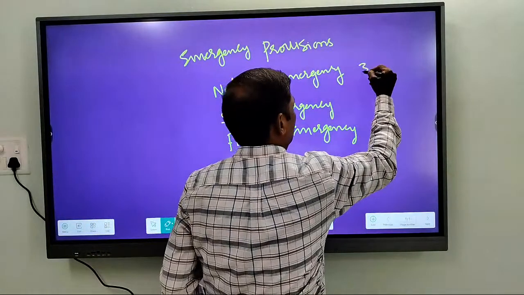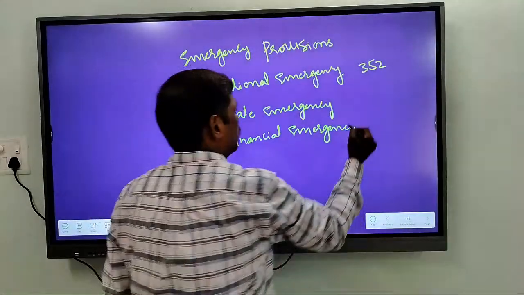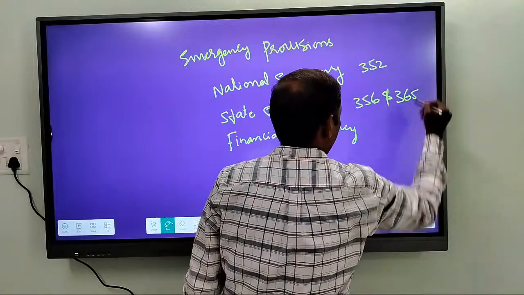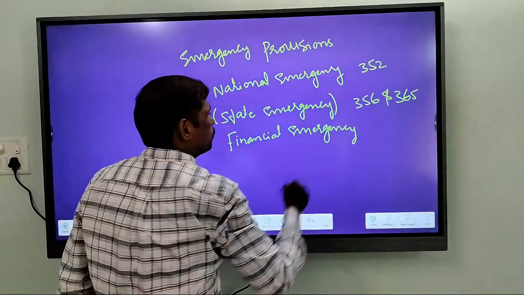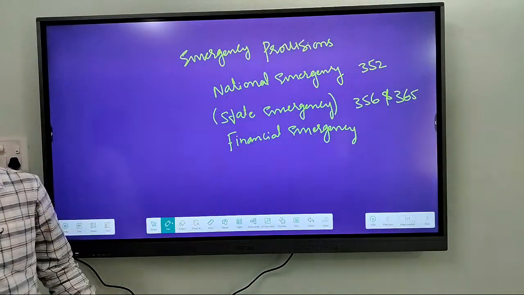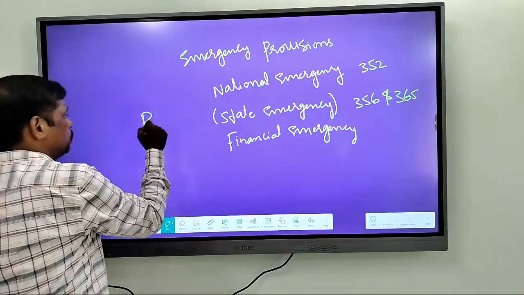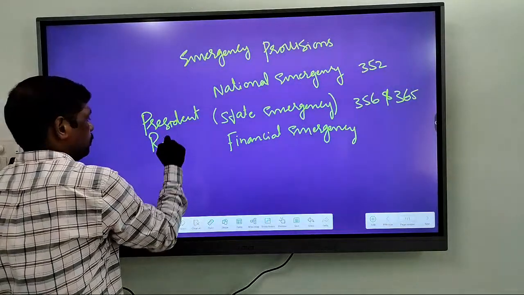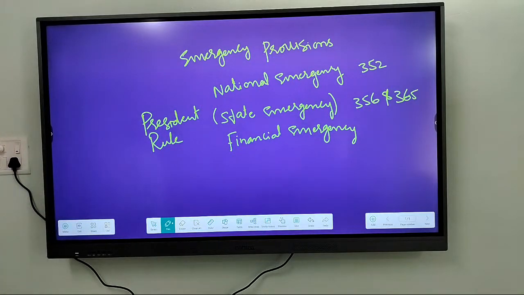So Article 352 of the Constitution deals with national emergency. Article 356 and 365 provide grounds for imposing state emergency. And remember, the normal term that is used for state emergency is President's rule. President's rule is a common term used to denote a state emergency.